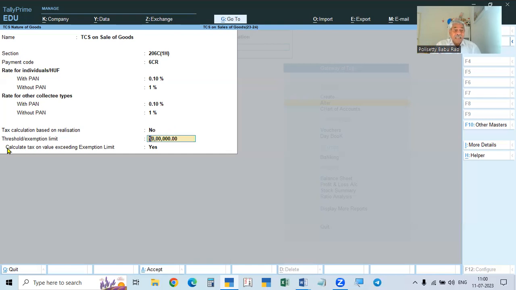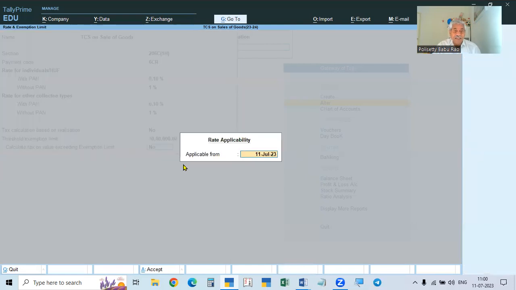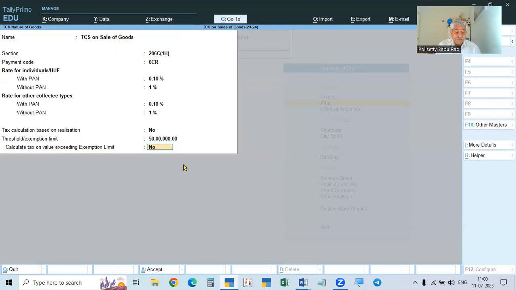Now here, the exemption limit is 50 lakhs. Definitely you have to give 50 lakhs. And then calculate tax on value exceeding the exemption limit. Here, if you cross 50 lakhs, you should not collect on the total amount. On the excess amount only, exceeding the exemption limit, you have to collect. That's why it will be no. So we have to make it yes. So collect tax on excess amount only.